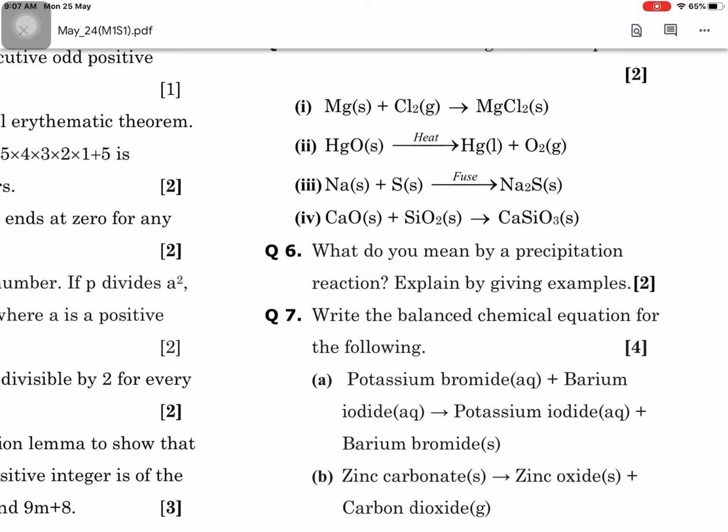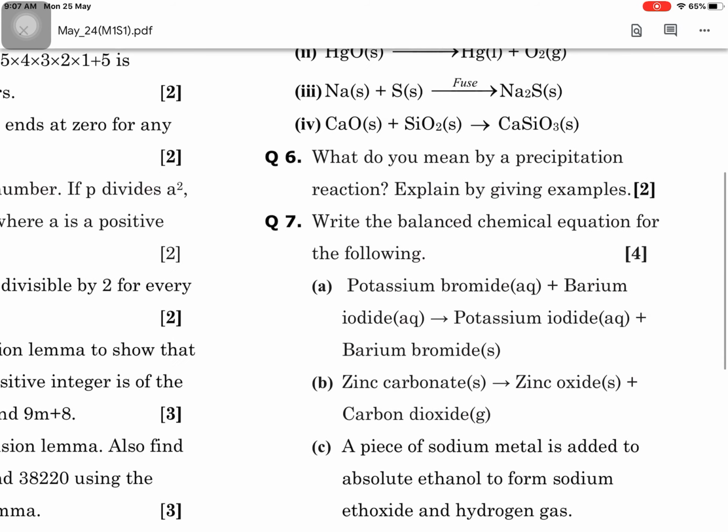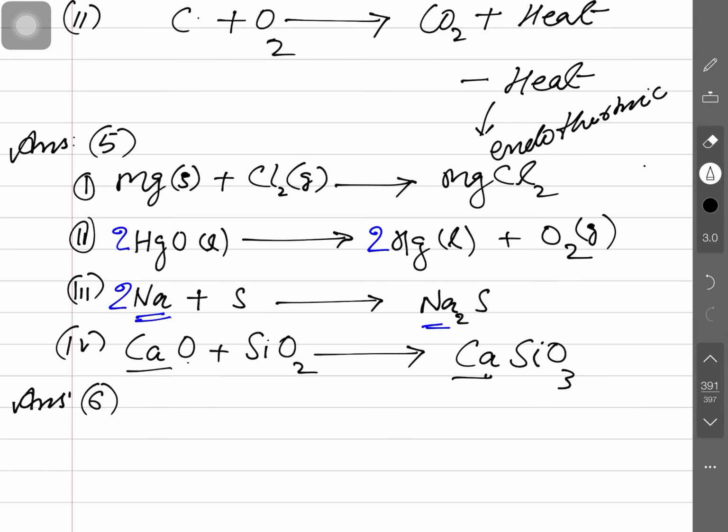Give me an example. You can take two compounds, for example barium sulfide and sodium sulfate, and barium chloride. You may also take potassium bromide and barium iodide.